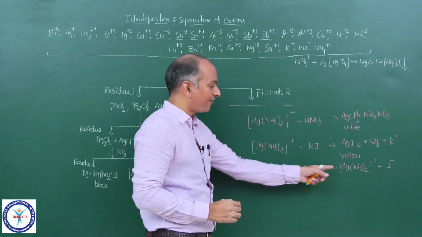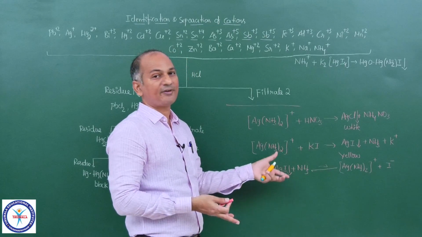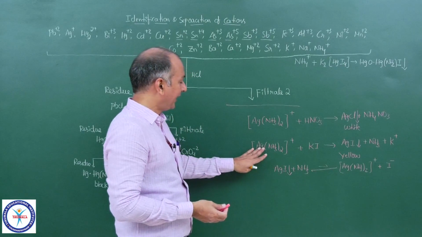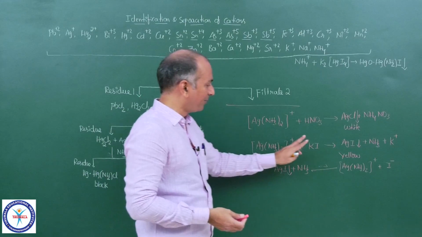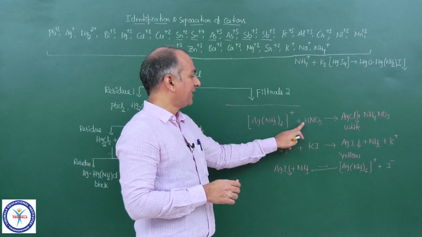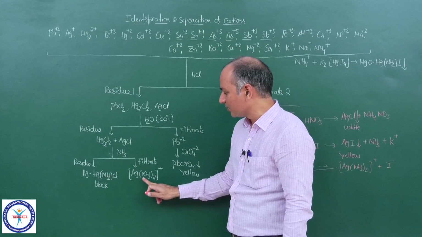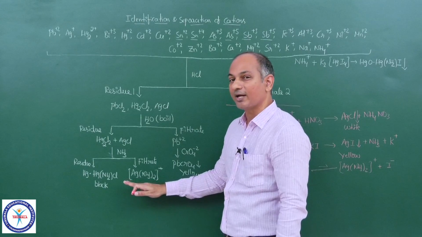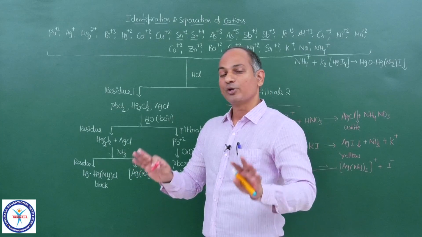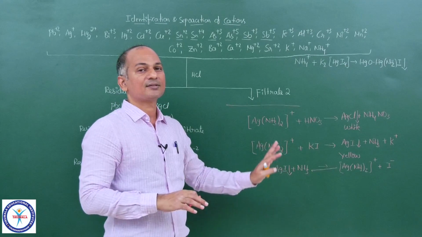So this reaction is not favorable, and the same reaction I have written in the opposite direction here. So that is favorable. So Ag(NH3)2+ can be broken down with KI with HNO3. So now you can confirm that in this test tube whether Ag+ ammonia complex is present or not. You can confirm that with the help of these two reagents.